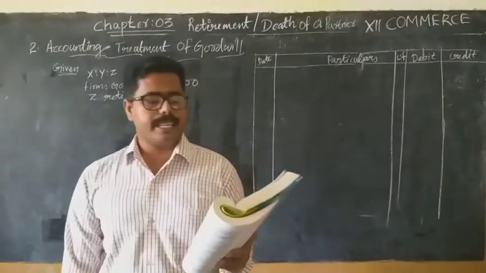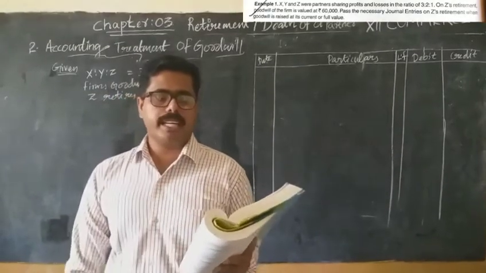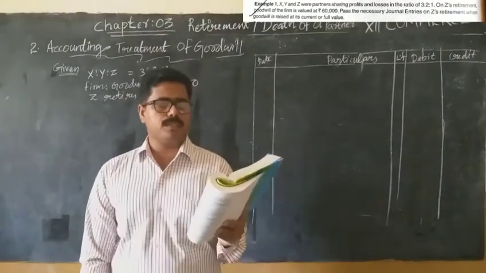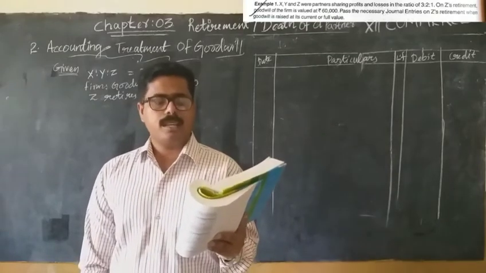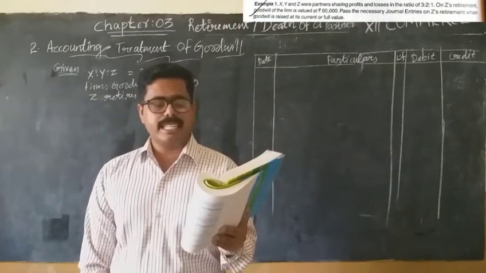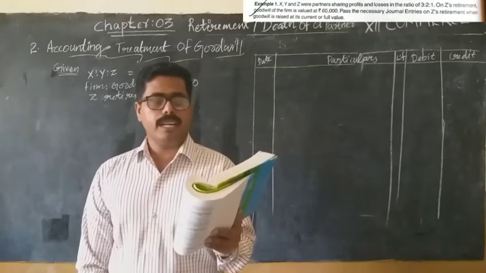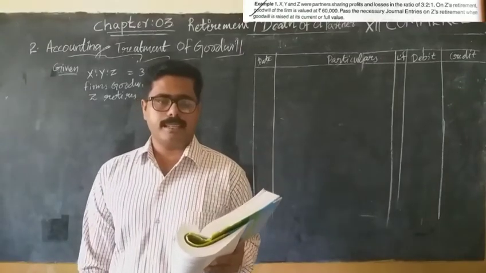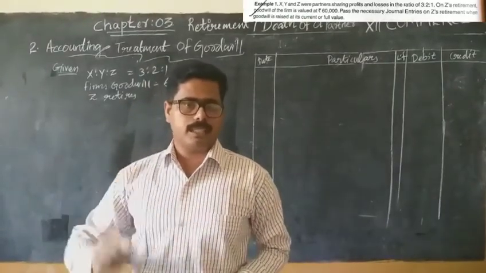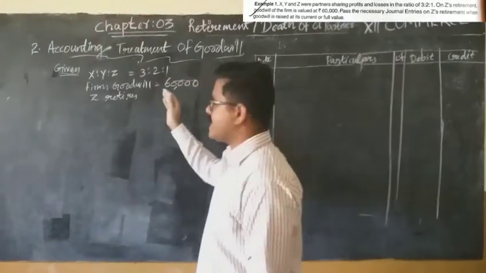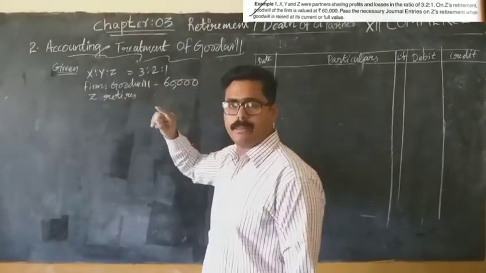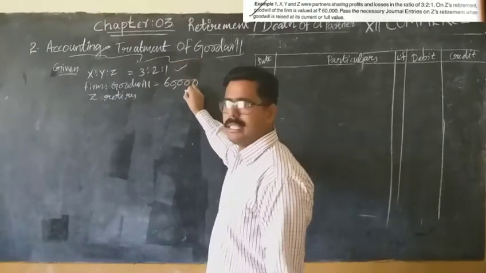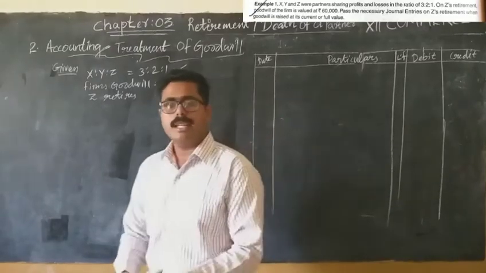Let us discuss one question. X, Y and Z were partners sharing profit and losses in the ratio of 3:2:1. On Z's retirement, goodwill of the firm is valued at rupees 60,000. Pass the necessary journal entries on Z's retirement when goodwill is raised at its full or current value. Understand? So it is clearly given that we have to do the raising method. As per the question, X, Y, Z are the partners who share profit and losses in the ratio of 3:2:1. And the firm's goodwill is also given, 60,000. Z is retiring.